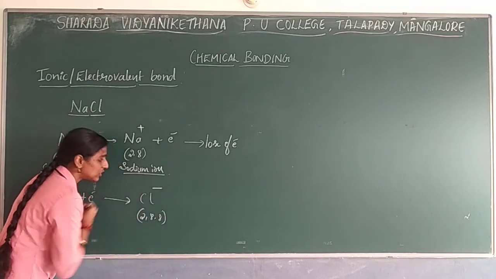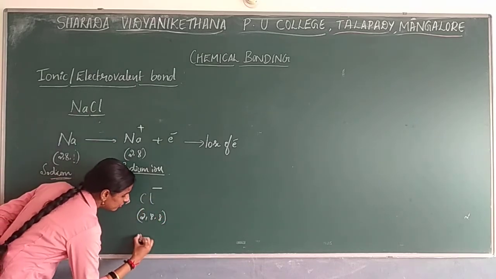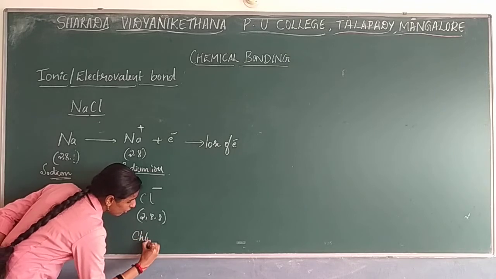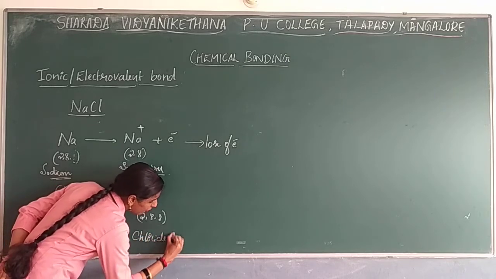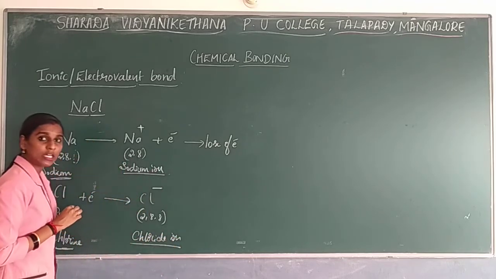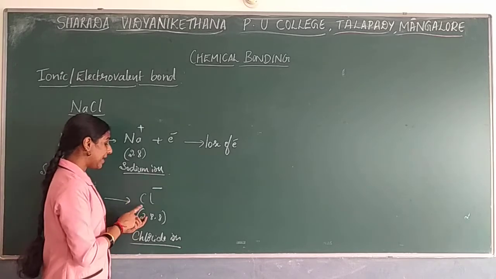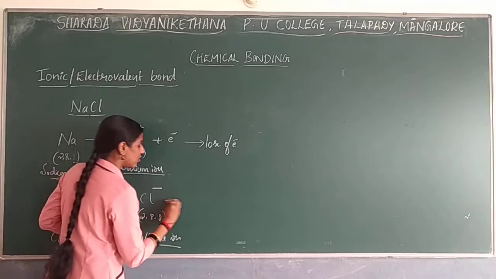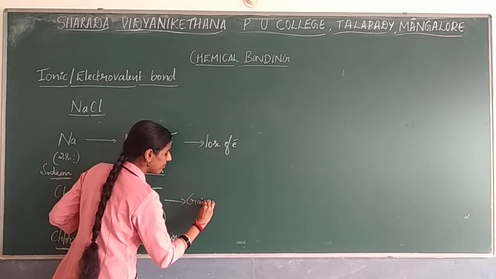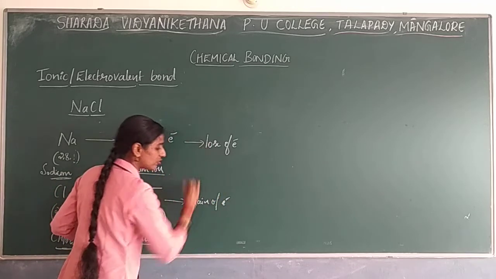Here the charge you are going to write is a negative charge. So chloride ion formation will take place. The chloride ion will be formed by gaining electrons. So here it gains an electron.